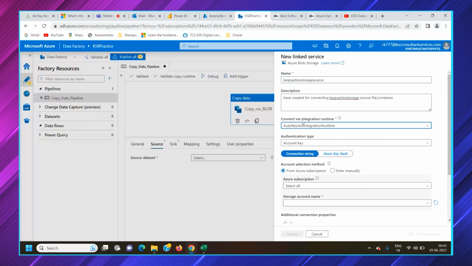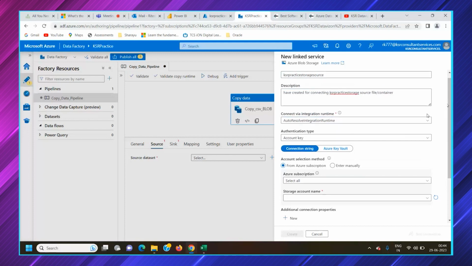Now, connection via integration runtime. There is a concept called integration runtime. I would cover this in a different video, what exactly an IR is. In the basic introduction of ADF, I might have already covered what an integration runtime is and what types are available. There are three different types that I would cover in a different video, how they are useful and how we can use them to improve performance or to get live data, a kind of runtime data. For now, it is the auto resolve integration runtime, which is selected by default.